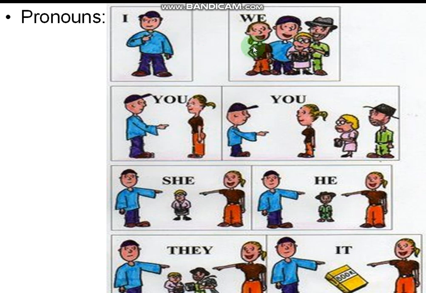If more than one person is there, then we have to use the word we. It may be two members, three, four, five, six, any number more than one, we use the word we. Next, when we are talking with someone, this person is talking with this girl or woman. How does he address her?